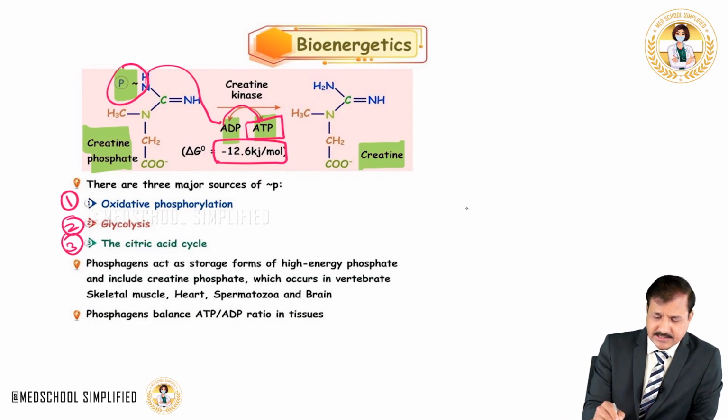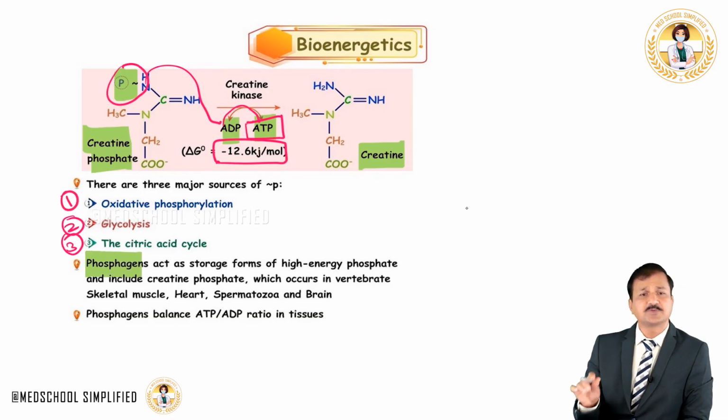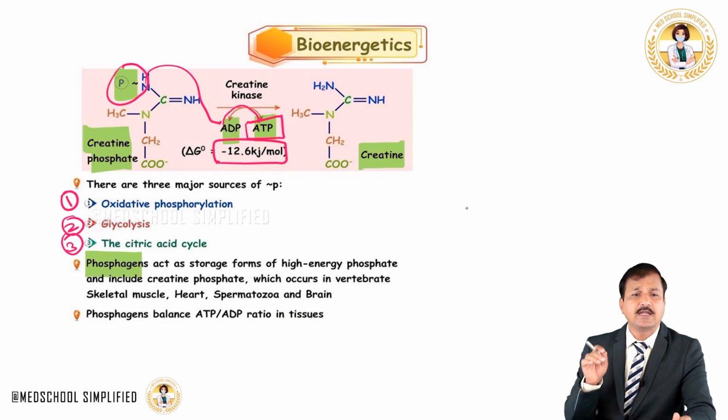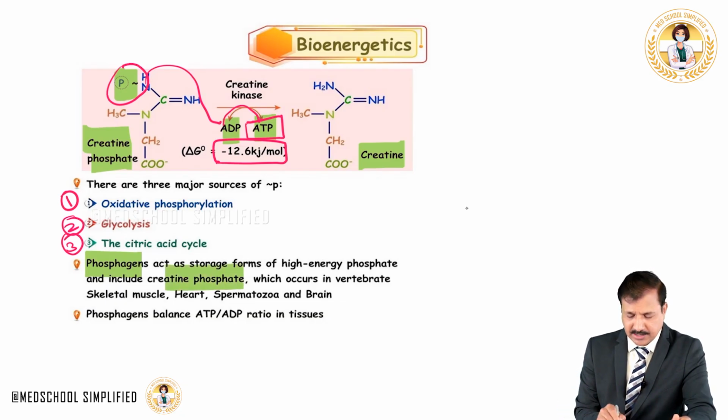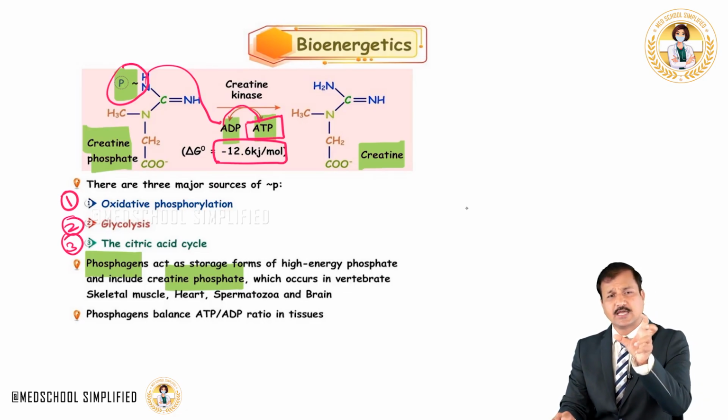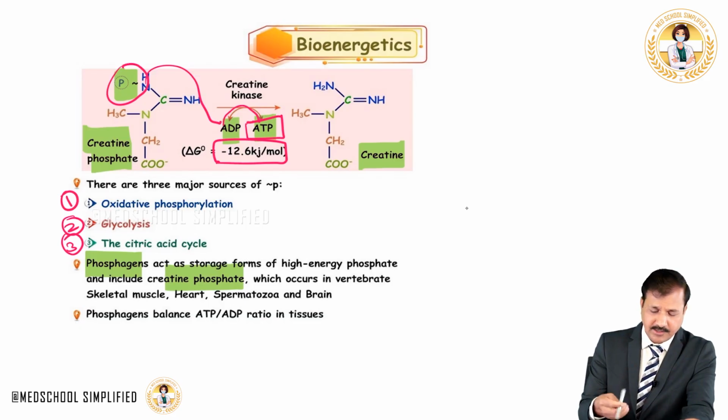So, phosphagens, let's look briefly at what these phosphagens are. Phosphagens act as storage forms of high energy phosphates, and they include creatine phosphate, which occurs in skeletal muscle, heart, spermatozoa and brain. So, it stores the energy there. That is what is shown in the figure.